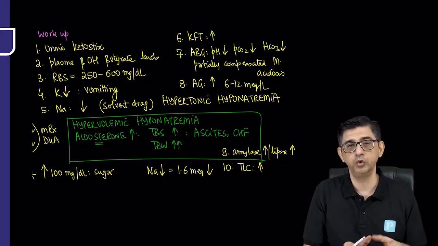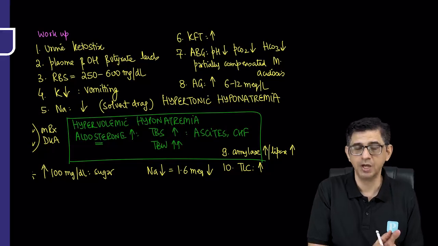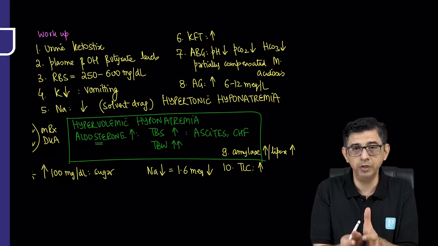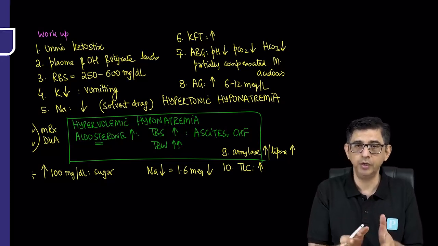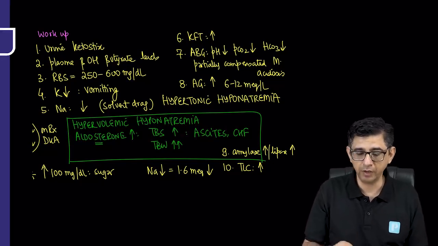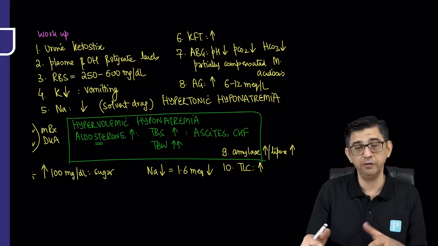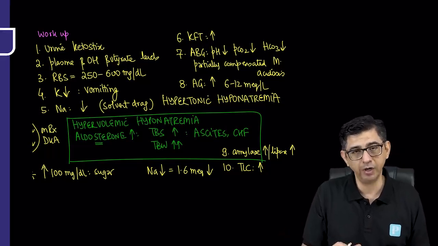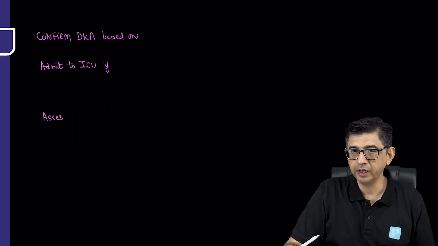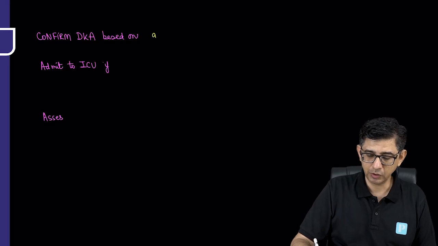That's mainly because of the utilization of these resources in the process of energy generation, because now sugar will be burnt for energy generation. Earlier sugar was not available, and that is where the ketones were having a free run and causing mayhem, and that is why we had to understand and remember all these lab reports. So I will be confirming my diagnosis of diabetic ketoacidosis on the basis of the following three things.